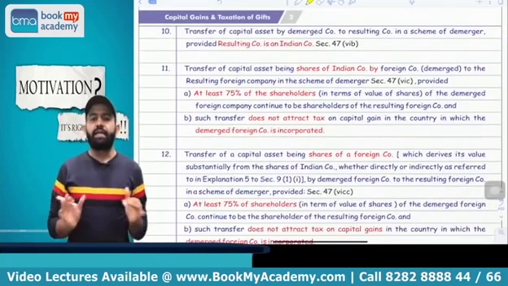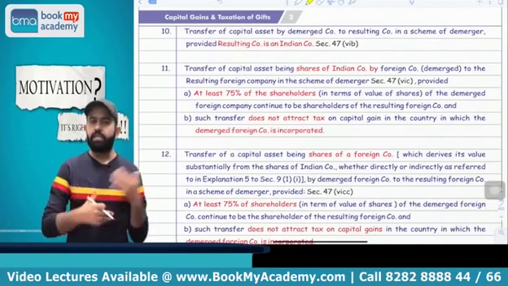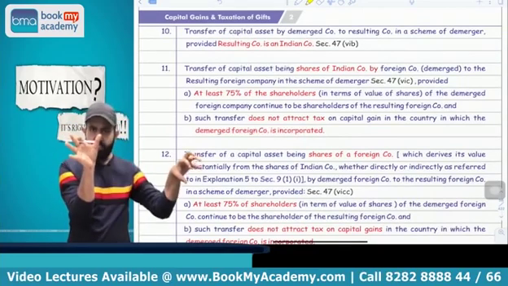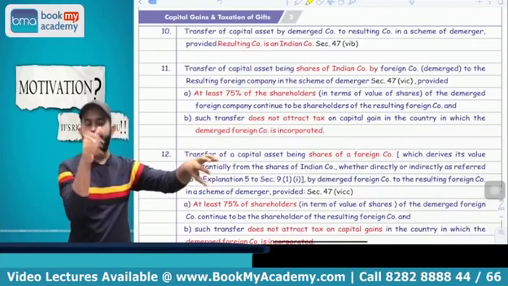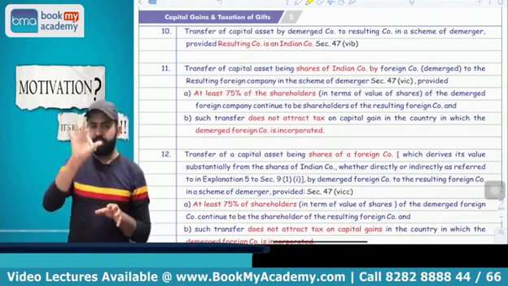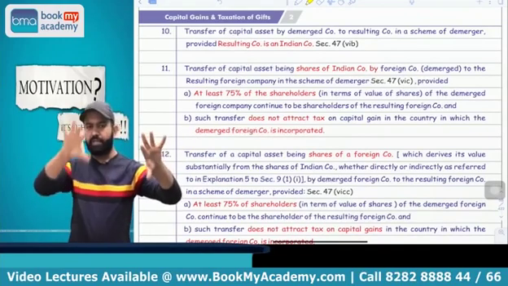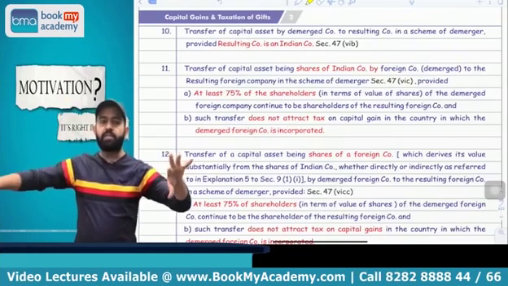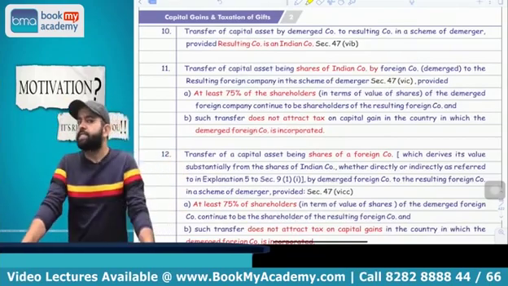Now try to understand, in India, demerger is also tax free. Demerger means one company is demerged and they make another company. I always take one example of Titan Limited. Titan Limited has two segments: one is the jewelry segment, one is the watch segment. Suppose the jewelry segment is Tanishq. They demerged Tanishq and made one company, Tanishq Limited. It is treated as a demerger.